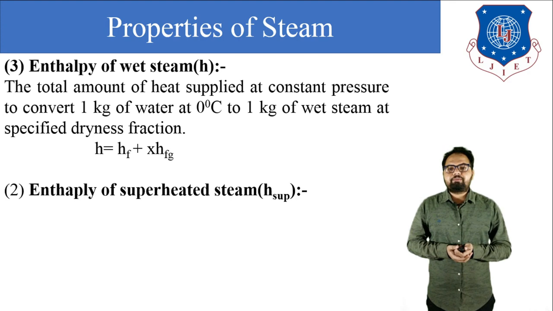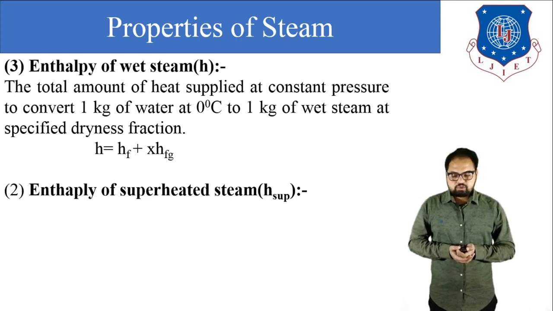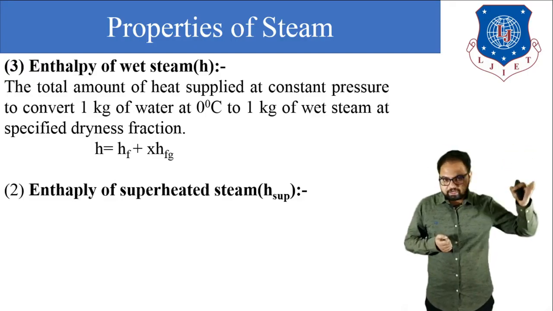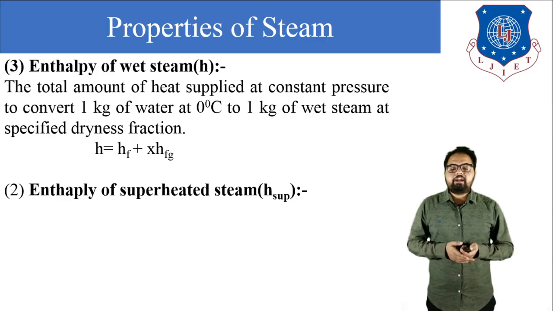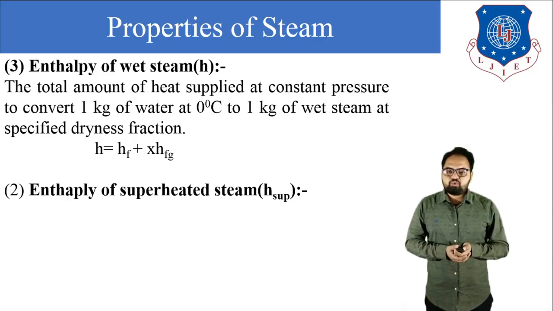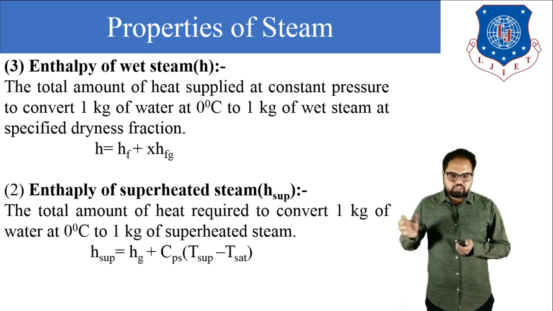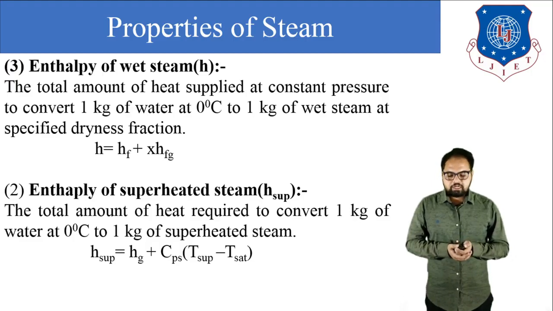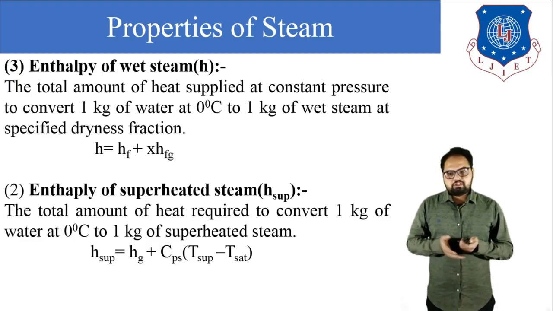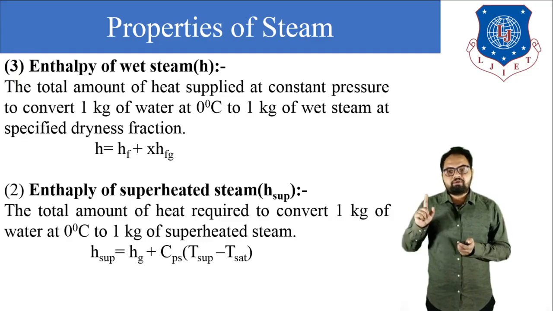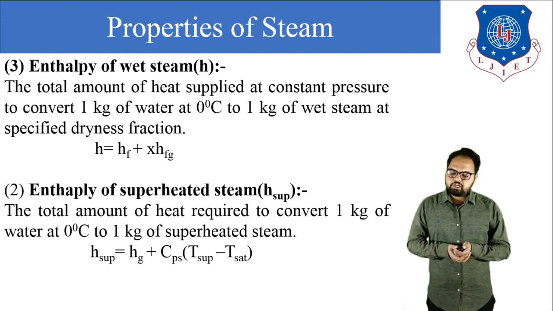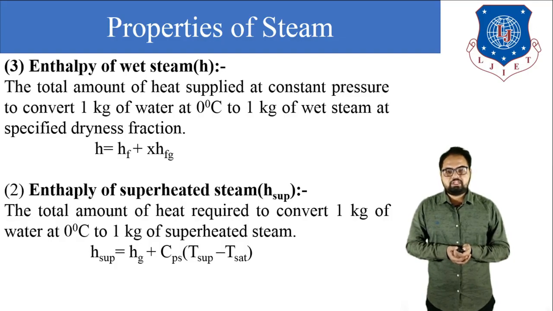Next is enthalpy of superheated steam, that is H sup. At point D we get the superheated steam, when we drag that point on the specific enthalpy line. So H sup is equal to Hg plus the amount of superheat, that is Cps (T sup minus T sat). The total amount of heat is required to convert 1 kilogram of water at 0 degree Celsius to 1 kilogram of superheated steam. So H sup is equal to Hg plus Cps in bracket T sup minus T sat.